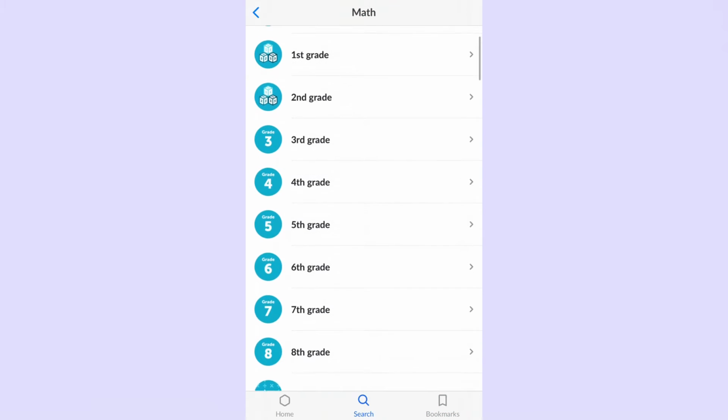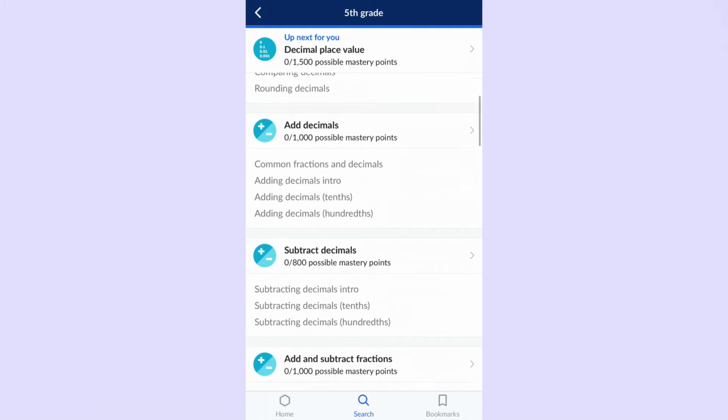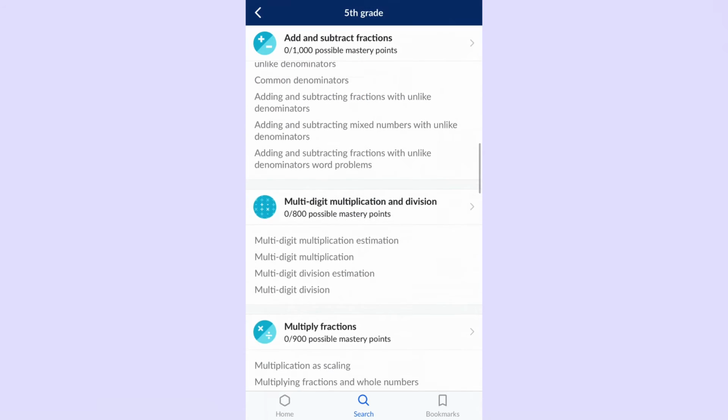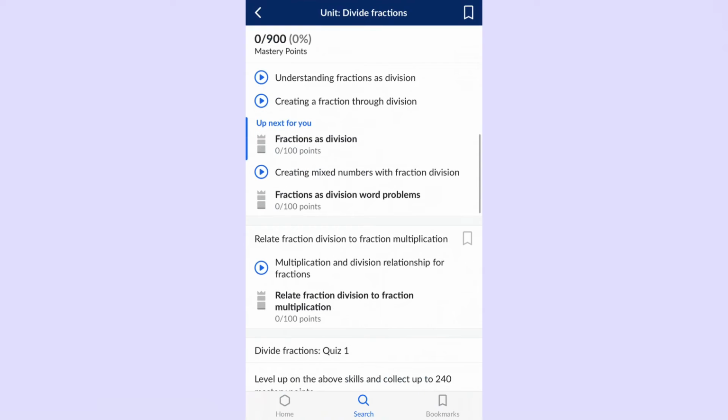Now we have math. If you're in 1st grade or 4th grade or 5th grade, you click. Then if you have a problem adding, subtracting, multiplying, or dividing with fractions and stuff, you click the first video. When we were first exposed to multiplication and division, we saw that they had an inverse relationship, or another way of thinking about it is that they can undo each other. So that is 1 group of 2, 2 groups of 2, 3 groups of 2, and 4 groups of 2. And we learned many videos ago that this, of course, is going to be equal to 8.